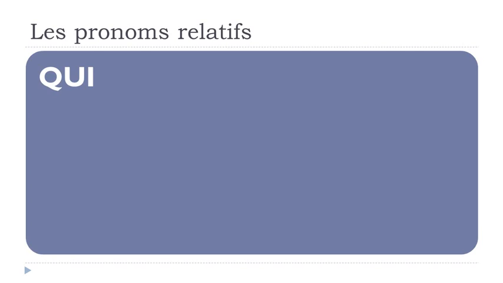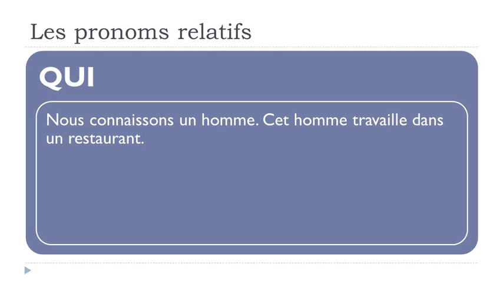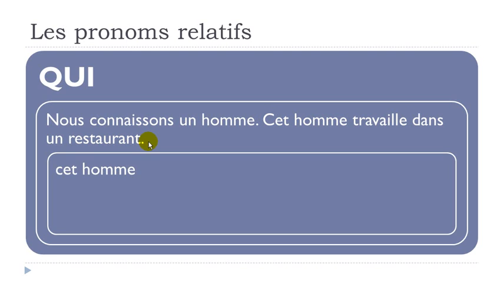So qui. If we take this example, the first sentence, nous connaissons un homme. Connaître is to know. Nous connaissons un homme. And then we've got the second sentence. Cet homme travaille dans un restaurant. So it's totally possible to have these two sentences like that. But then if you look carefully, we repeat cet homme or un homme. We've got here cet homme, and it's here in the first sentence as well.